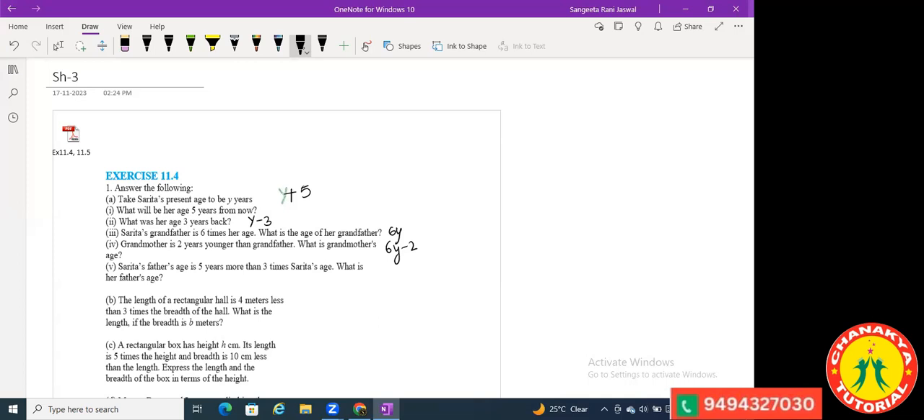Now see the next one. Sarita's father's age is 5 years more than 3 times Sarita's age. What is her father's age? Aishwarya, you tell me. Ma'am, 3 plus 5? No, 3y plus 5. Sarita's father is 5 years more than 3 times. So if Sarita's age was y years, then 3 times Sarita's age is 3y, and then 5 added to it.